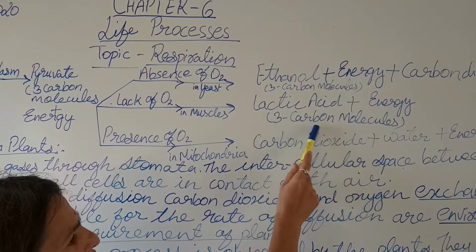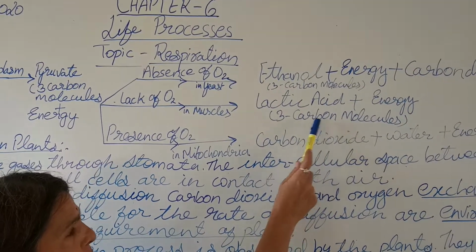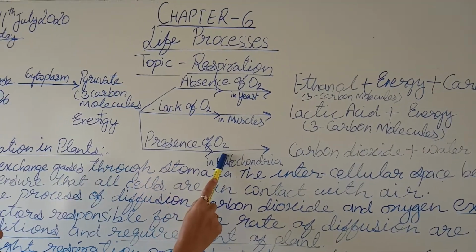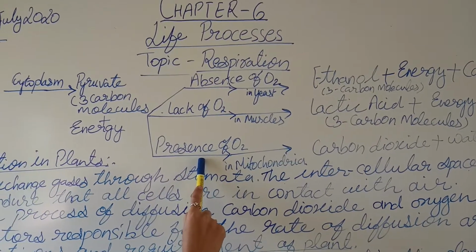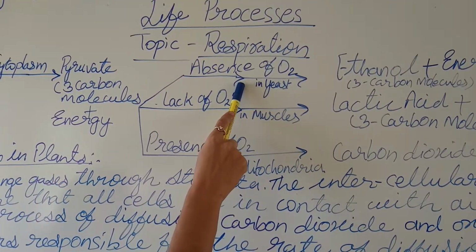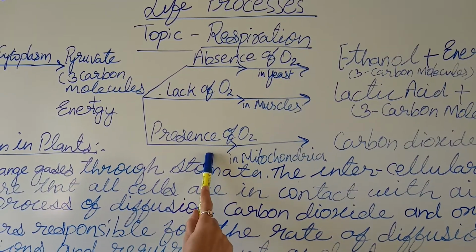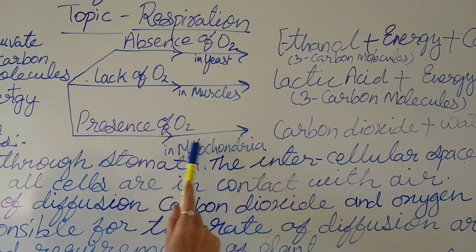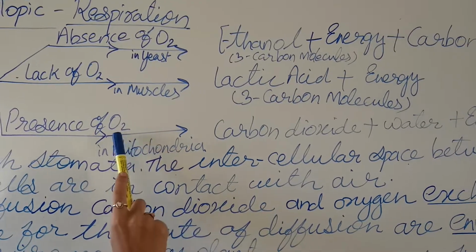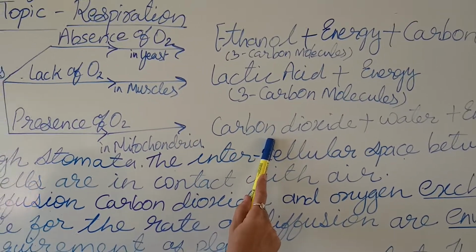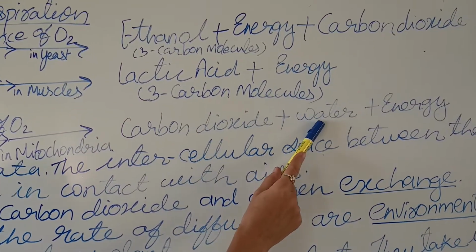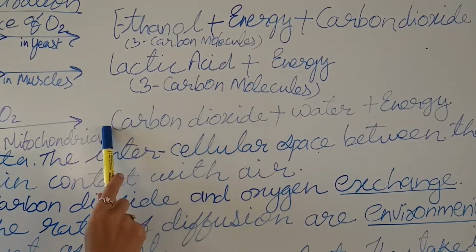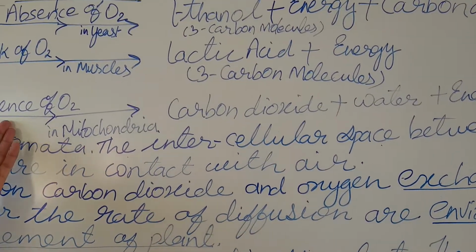Here also 3 carbon molecules are formed. Then in presence of oxygen, that is aerobic respiration, this process occurs in mitochondria, where the byproducts are carbon dioxide, water and energy. This we have already seen in our last video.